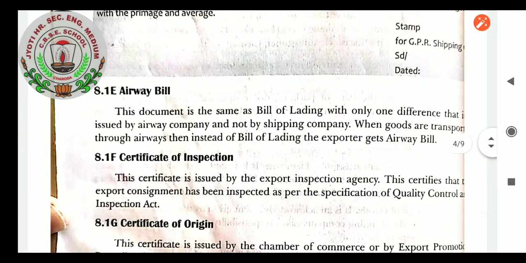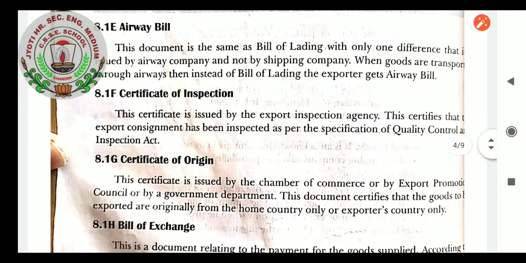Airway bill is another important document. This document is the same as bill of lading with only one difference: it is issued by the airway company and not by the shipping company. When goods are transported through airways, then instead of a bill of lading, the exporter gets an airway bill.